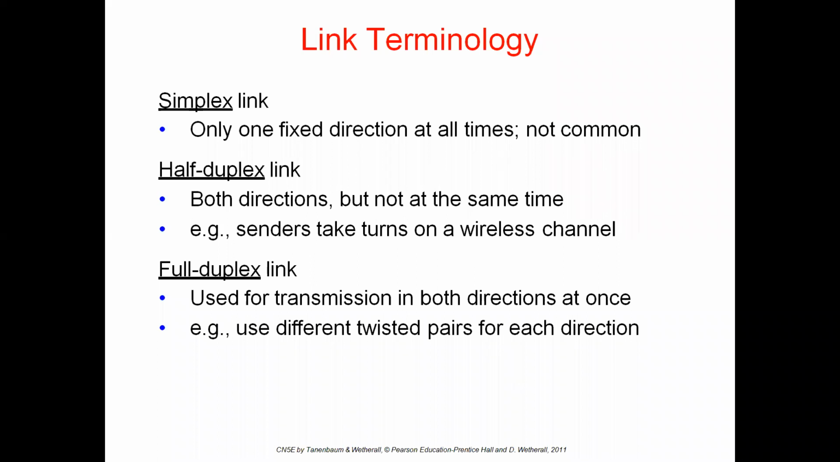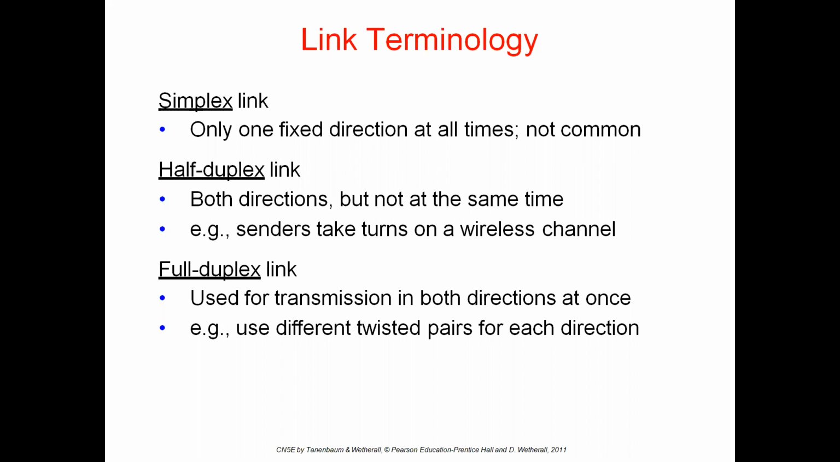Next one is half duplex link. Half duplex means it is in both directions, but not at the same time. Transmitting simultaneously in both directions is not possible by using half duplex link. Example, senders take turns on a wireless channel. At a time, sender and receiver are not both able to transmit. Only one can transmit at a time by using half duplex link.